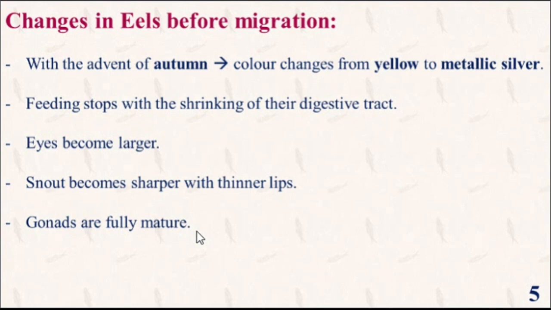Color changes from yellow to metallic silver. Feeding stops with shrinking of their digestive tract. Eyes become larger. Snout becomes sharper with thinner lips and gonads are fully mature.